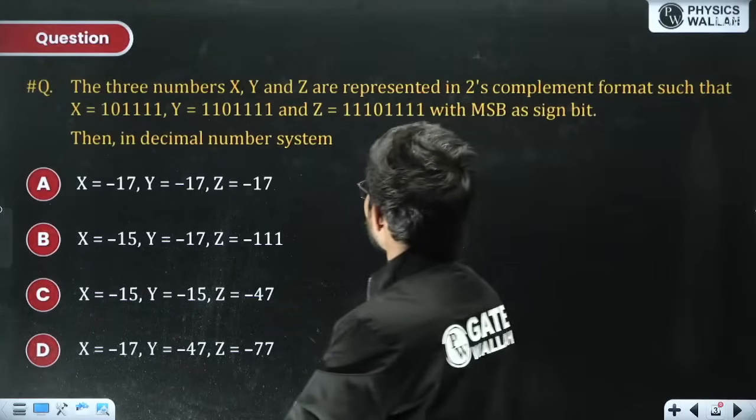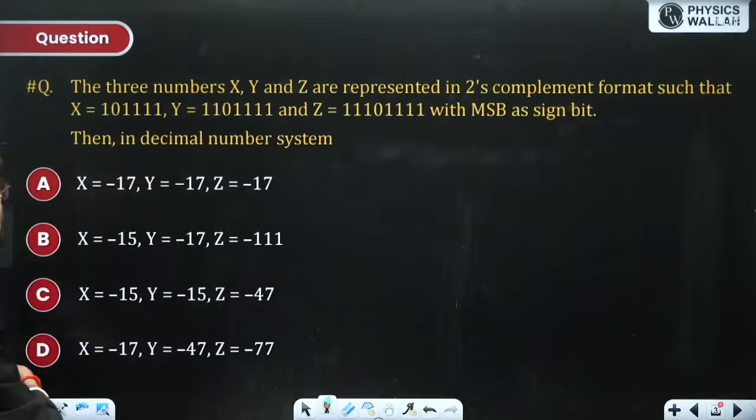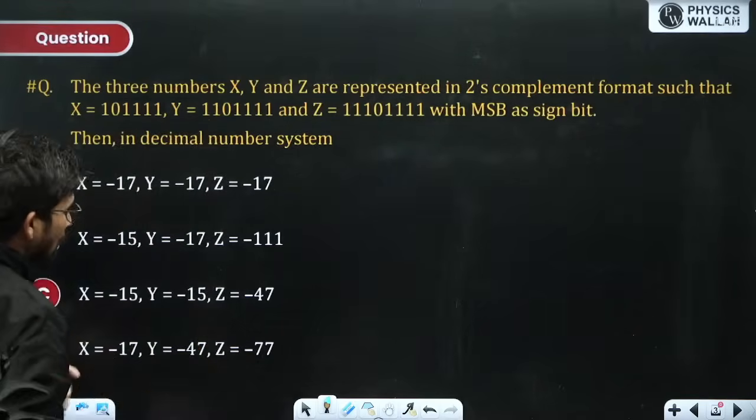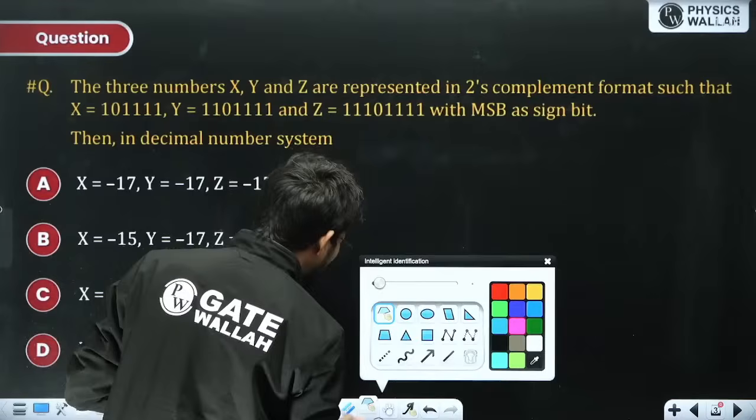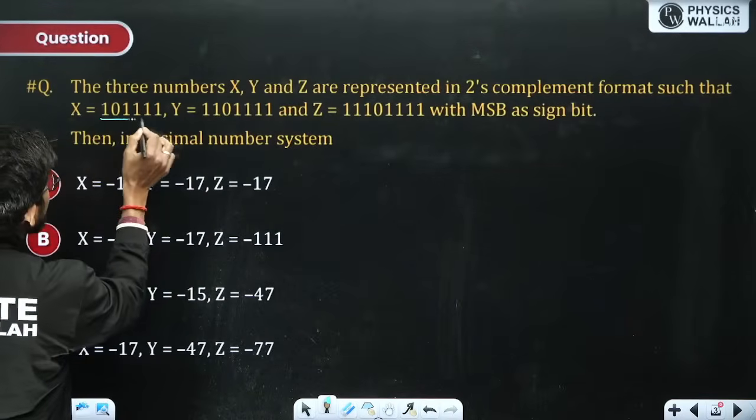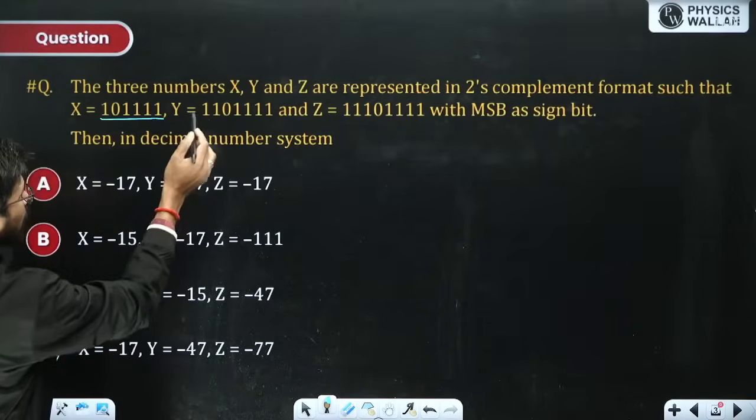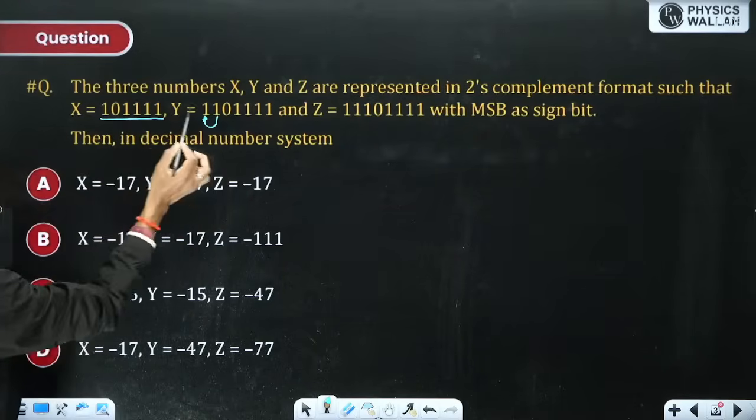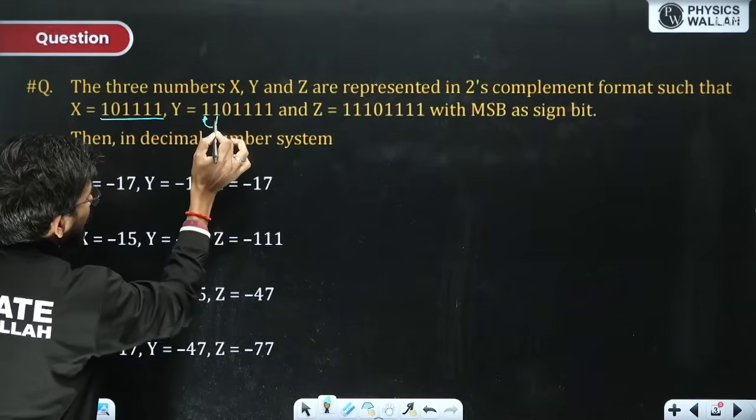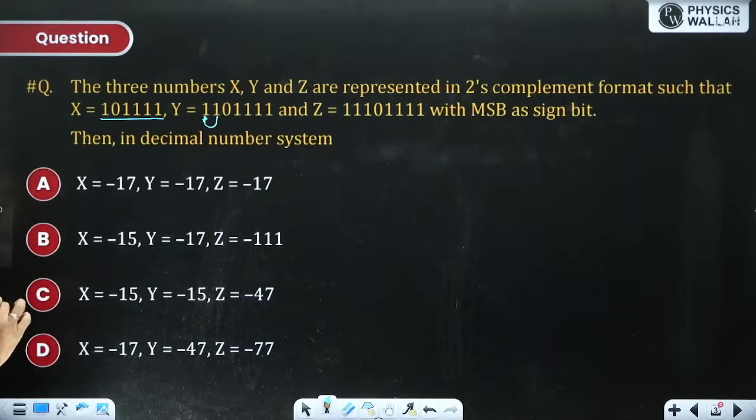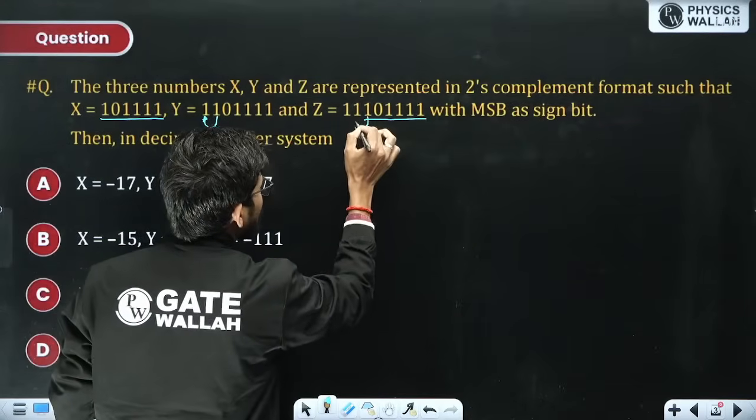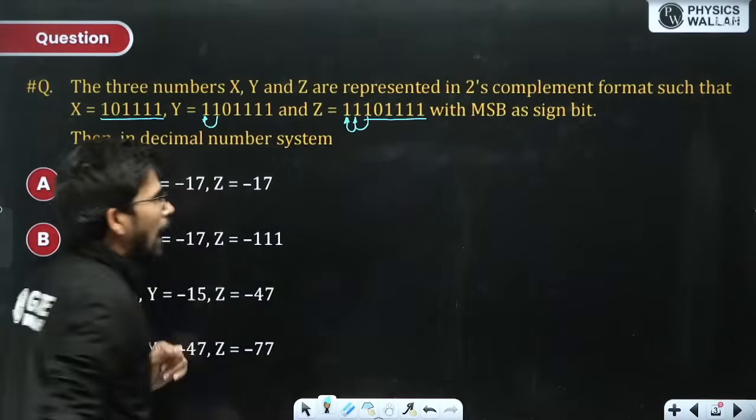Three numbers x, y, z are represented in 2's complement form such that x is 10 4 times 1, y is 110 4 times 1, and z is 1110 4 times 1. If you look very closely, in case of y, the same x is there and the MSB 1 is copied one time to the left. Here also this is x only, and the MSB 1 is copied two times to the left.